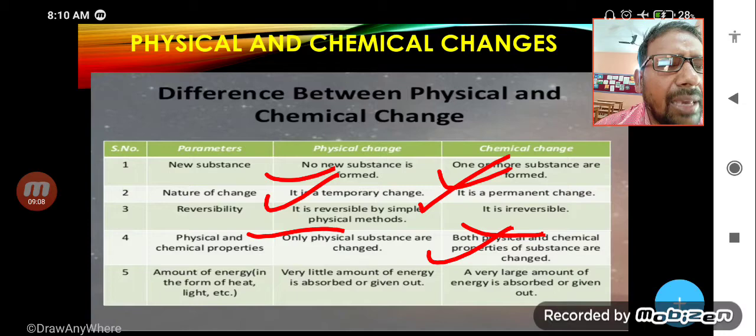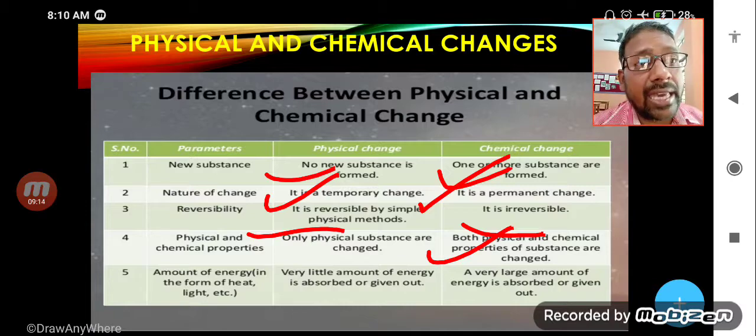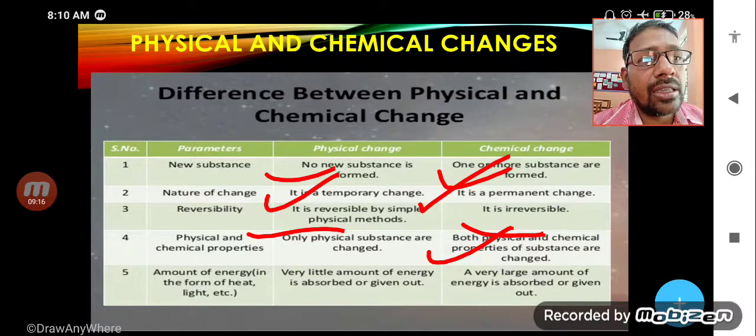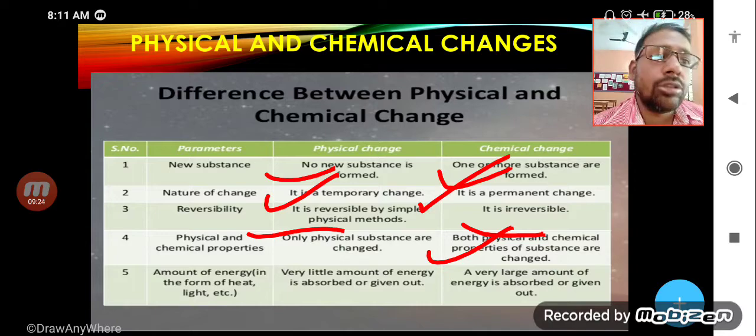But in the case of chemical change, a large amount of energy is absorbed or given out, and in this case we can say there are two kinds of changes, exothermic and endothermic. About endothermic and exothermic changes we will talk in the next lecture.